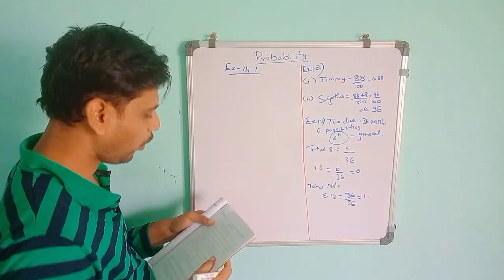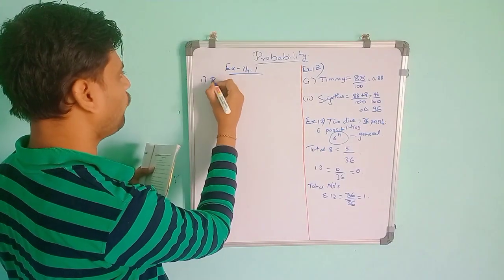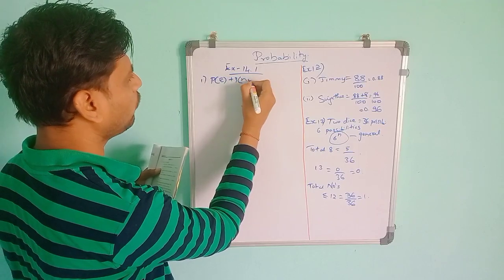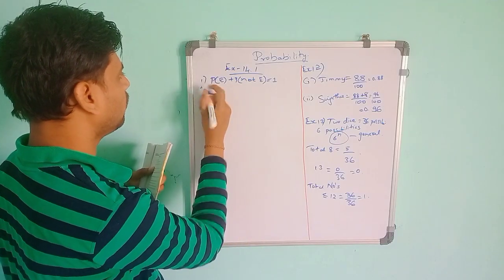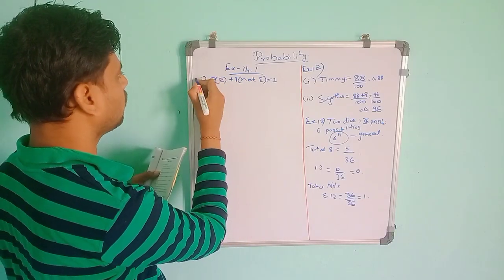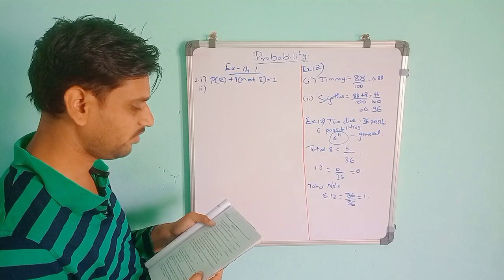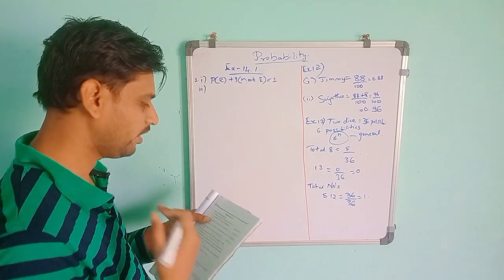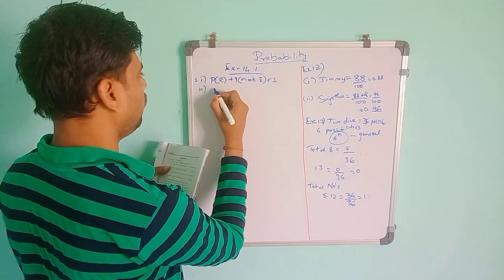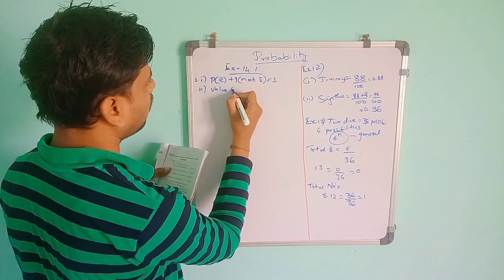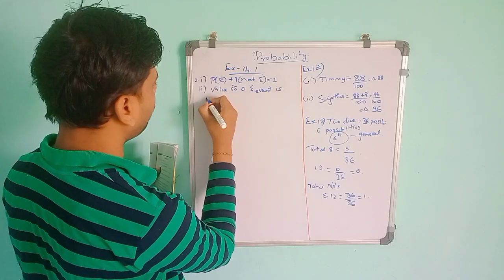In that, the probability of an event E plus the probability of the event not E. I told you this one, P of E plus P of not E is equal to 1. So the answer will be 1. Then the second one, the probability of an event that cannot happen is dash, such an event is called dash. The probability of an event that cannot happen means it is an impossible event. Impossible means that value will always be 0. So the value is 0 and the event is an impossible event.